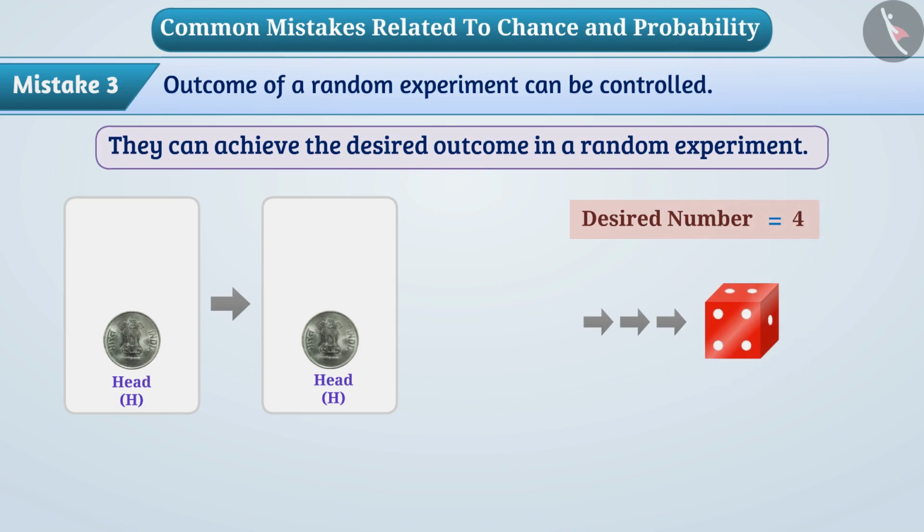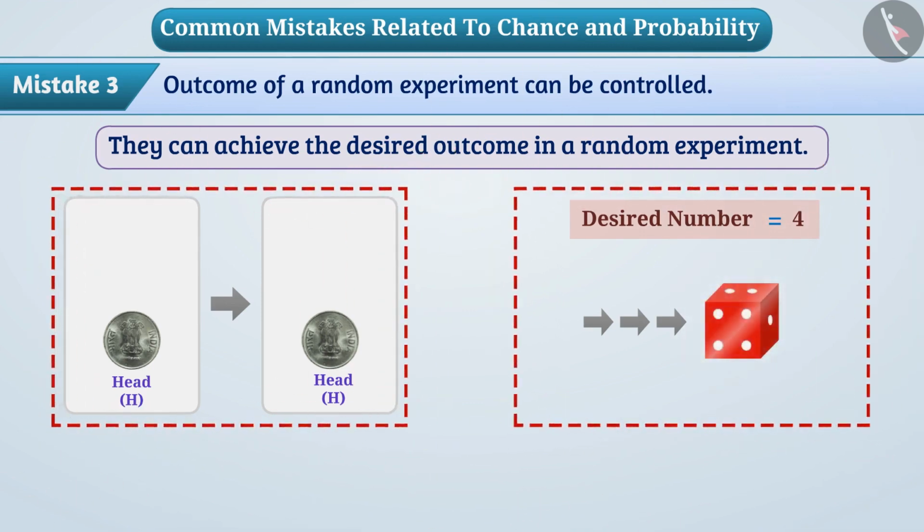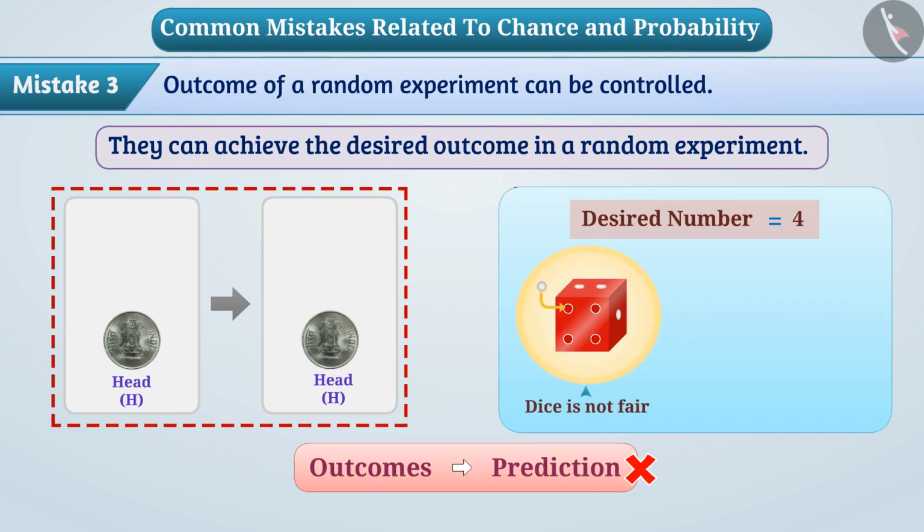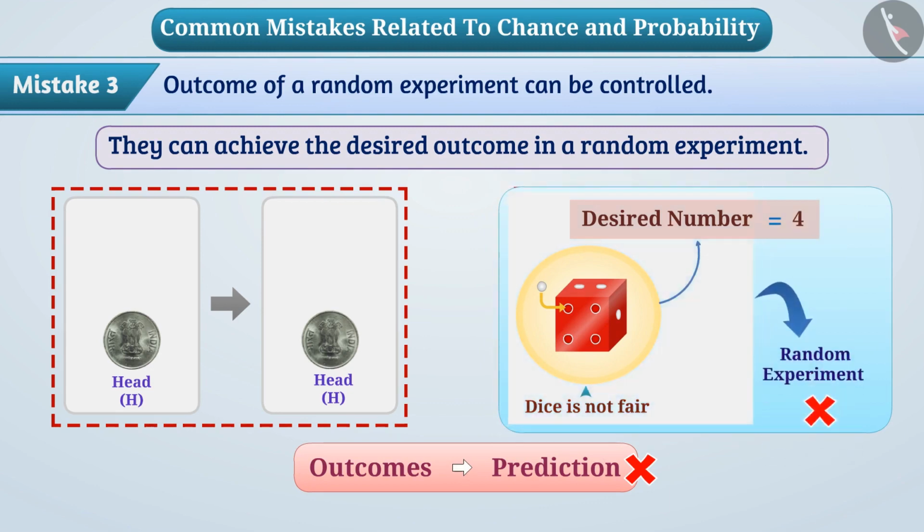Remember, in the context of a fair dice, the result cannot be controlled. So, the outcome cannot be predicted precisely. Also remember that if the dice is not fair, then the desired outcome can be obtained.